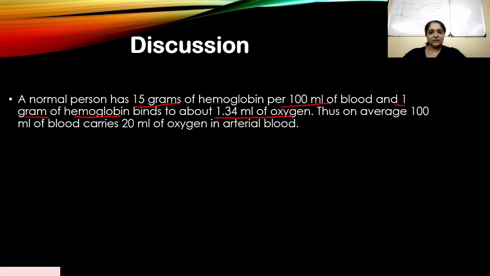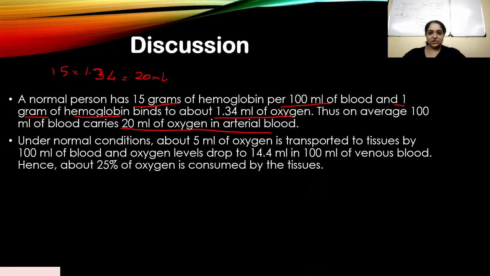That's a fact and it will be there in your NCERT book. Thus, on average, 100 ml of blood carries 20 ml of oxygen in arterial blood. How did we get that number? That's 15 into 1.34, which is approximately equal to 20 ml.